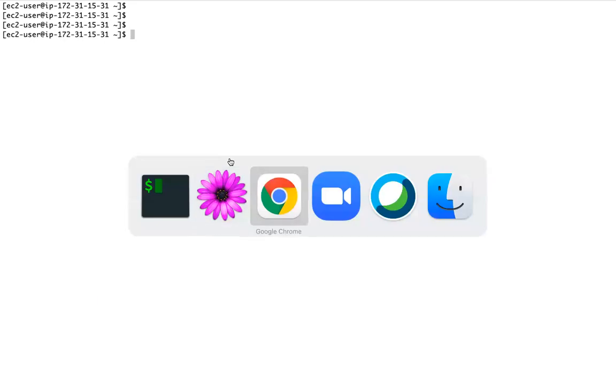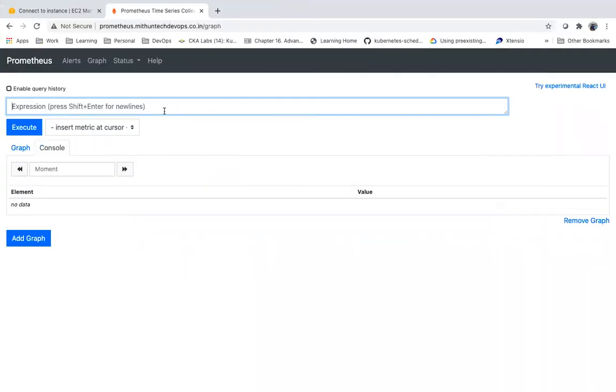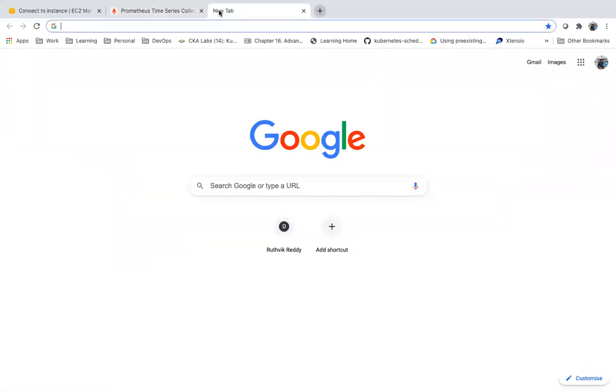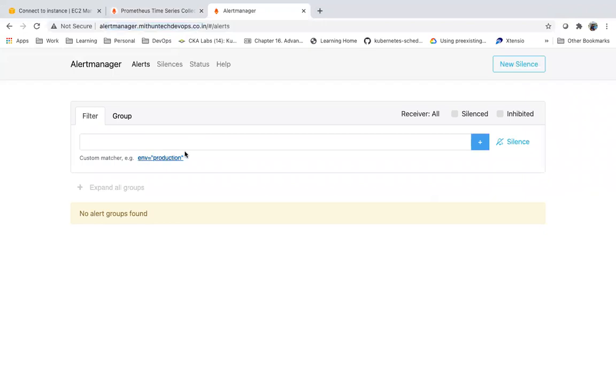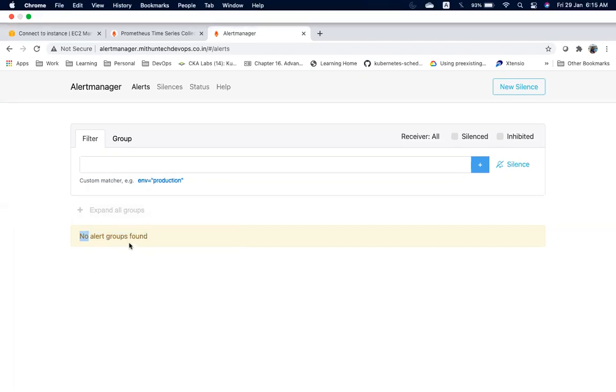So now this is my Prometheus application. Similarly, I have an alert manager application. This is my alert manager application. Do I have any alerts as of now? Here it will show the alerts. Do I have any alerts as of now? I don't, because I have not created the alert rules.